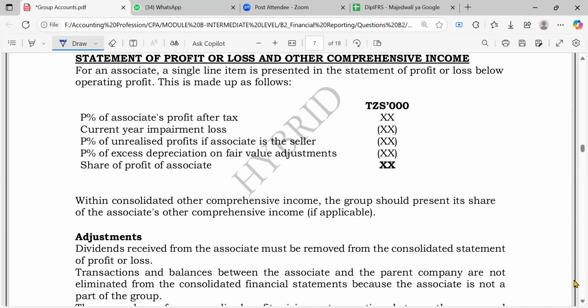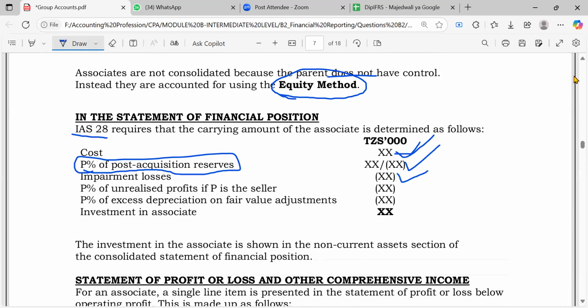When you are dealing with the associate, for the impairment loss you should not take the percentage. Here we have P's percentage of post-acquisition reserves, but for impairment, no percentage. If you have purchased 25% of an associate, that 25% is already reflected. So you don't break down the impairment loss like you do for a subsidiary, whose net assets are 100% so you break it down. But for an associate, you should never take the percentage when dealing with the impairment loss. So take note of that.